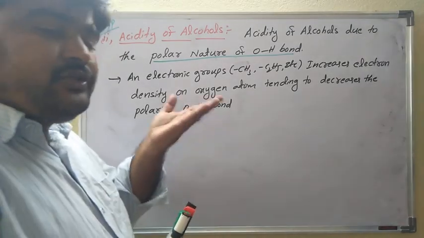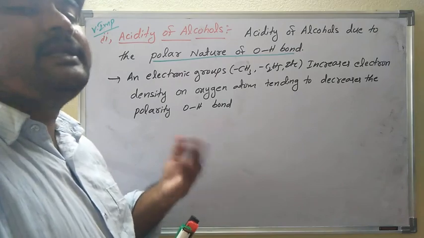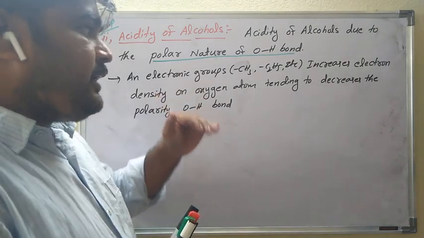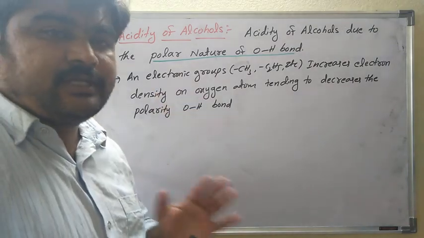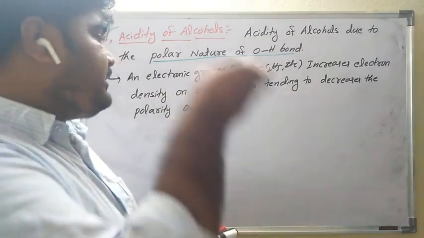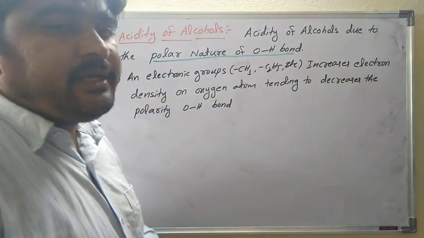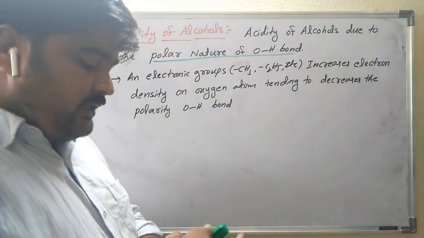So electron releasing groups increase the electron density on the oxygen atom. What happens? It increases, tending to decrease the polarity of the OH bond. Is it clear? Very important. Electron releasing groups increase the electron density on the oxygen atom, and it tends to decrease the polarity of the OH bond.